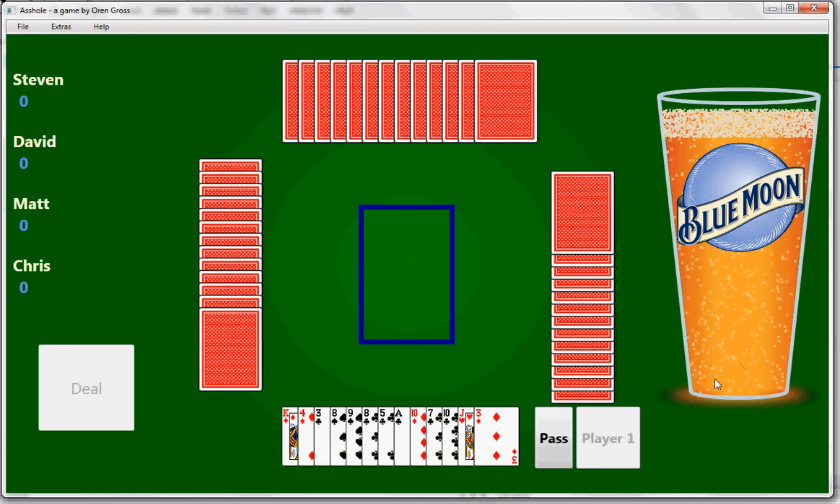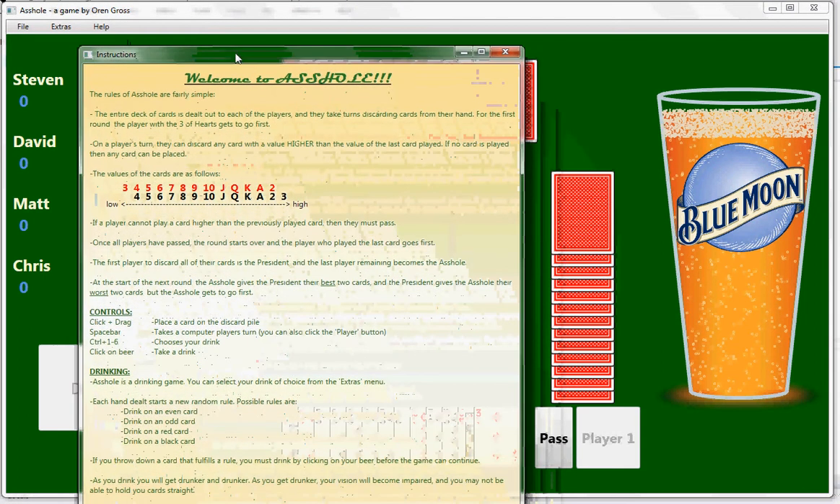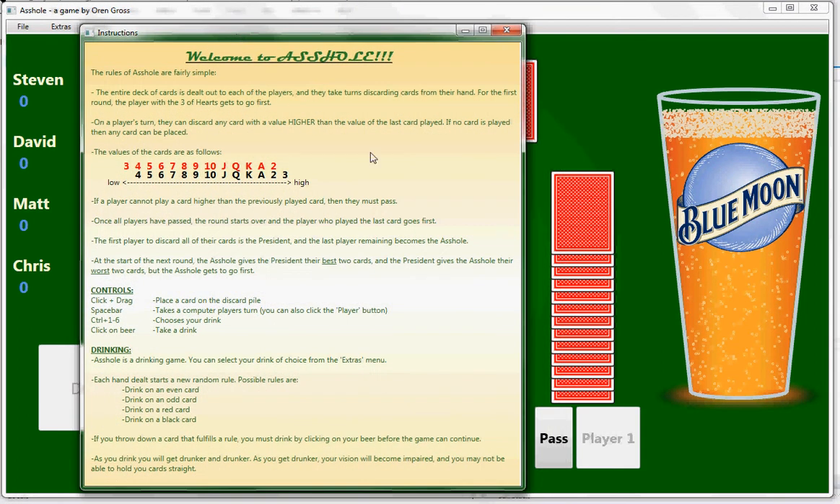So the point of the game is to go around in a circle and discard all of your cards. The first person to get rid of all of their cards becomes the president, and the last person remaining with cards becomes the asshole. In the help menu, there's instructions, and it lays out all of the rules of the game.